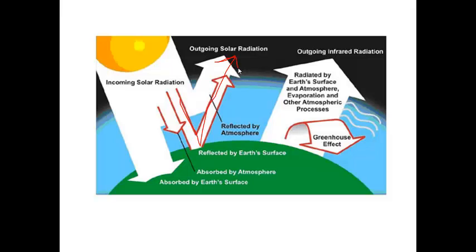Gases like carbon dioxide reside in the atmosphere, and they create the greenhouse effect. So they sit up here in the atmosphere, and they cause the solar radiation that's trying to be reflected to stay within the atmosphere. It causes all the solar radiation to be trapped inside Earth's atmosphere. As a result of this solar radiation being trapped within the atmosphere, we see a process take place called global warming, or an increase in global temperature.